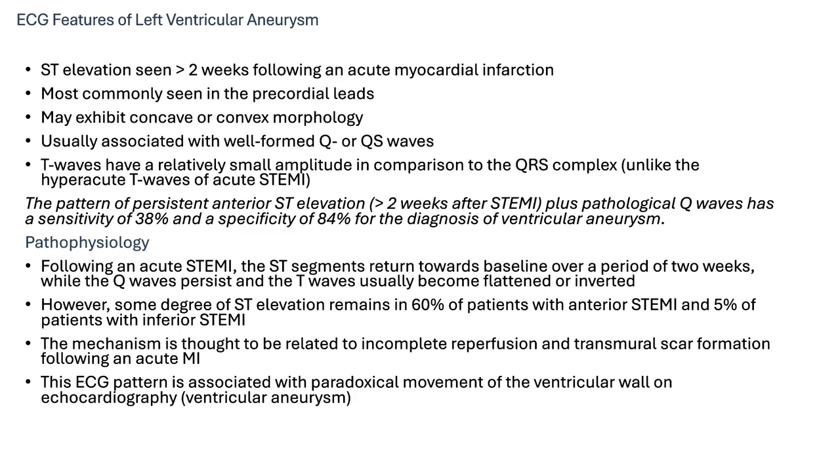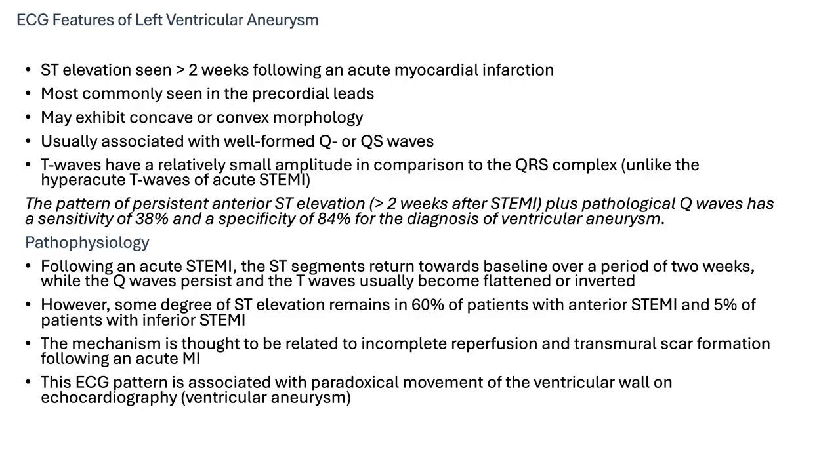So mainly, this degree of ST elevation remains in 60% of patients with anterior STEMI and about 5% of patients with inferior STEMI, and this mechanism is thought to be related to incomplete reperfusion and transmural scar formation following an acute STEMI.